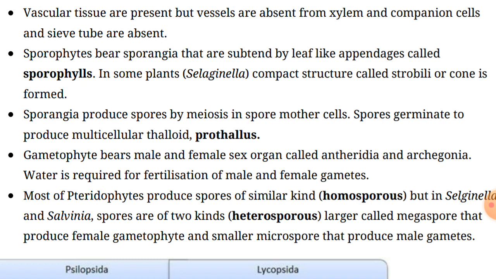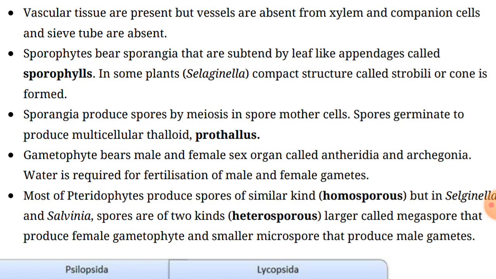Then there are some others known as heterosporous. In this condition, Selaginella and Salvinia produce two kinds of spores, macro and micro. These are two types of pteridophytes which produce different types of spores, microspores and megaspores on the basis of size. So they are known as heterosporous.